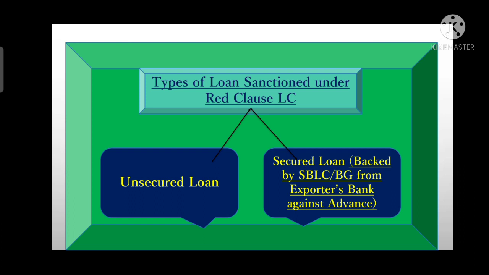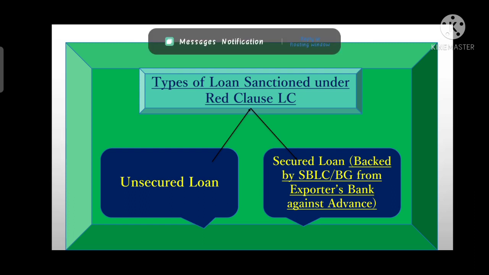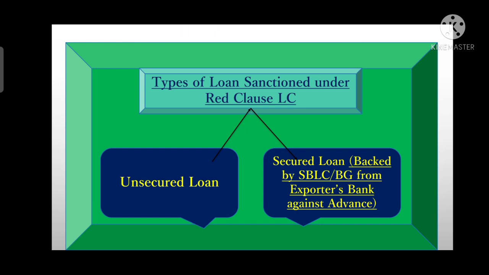because the buyer here is making an advance payment through his bank, that is the issuing bank, which is authorizing another bank, that is the nominated bank, to make an advance payment to the beneficiary in advance. So under unsecured loan, the buyer is taking responsibility for all sort of risk involved, whether it is financial or performance, right? The buyer here has to bear all sort of risk, whether financial or any other sort of risk.